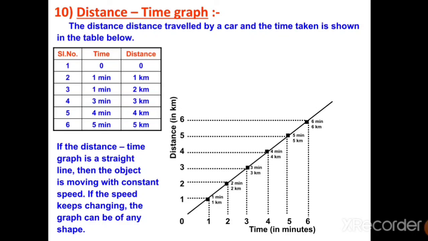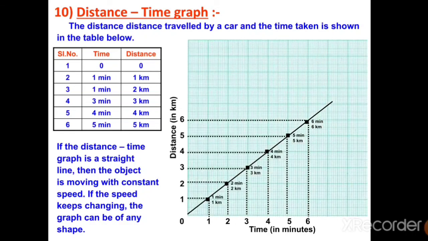When you are keeping it in this way and plotting all this on your graph paper, you would be getting a distance time graph where time is shown horizontally and the distance is shown vertically. This will help you to know whether the speed is uniform or non-uniform. As you can see, you are getting a straight line on the graph. It means your object is moving at a uniform speed, and this is a uniform motion.